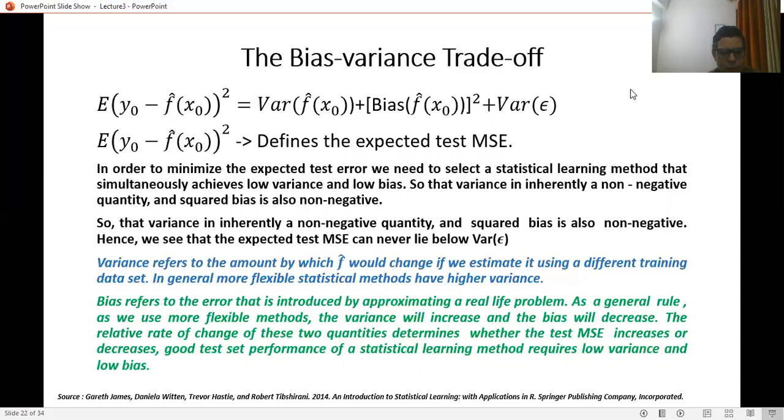So the relative rate of change of these two quantities determines whether the test MSE increases or decreases. Good test set performance of a statistical learning method requires low variance and low bias.